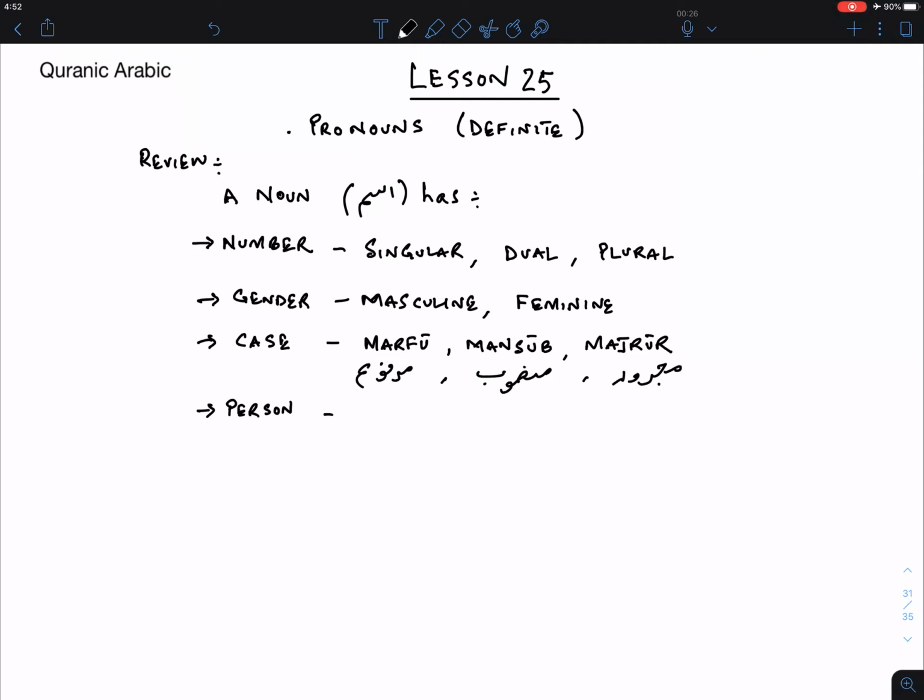So in terms of person, we mean first person, which is the person who is speaking. In English we can call him the speaker, and in Arabic, it's called the mutakallim.